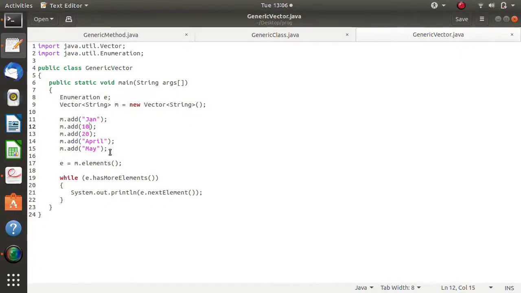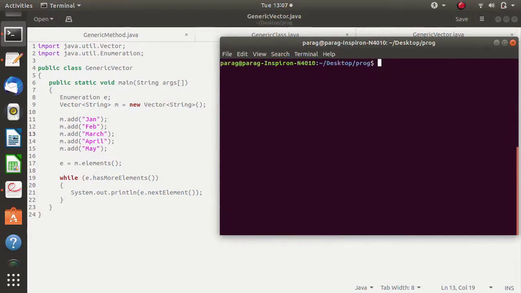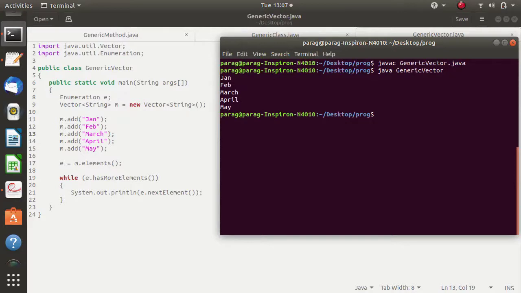Now we will change this value to Feb, and we are changing this one to March. Now we will check it. This time we didn't get any error, as we are restricting this Vector class to strings only. If you add any other value, we will get the error. The reason is that,